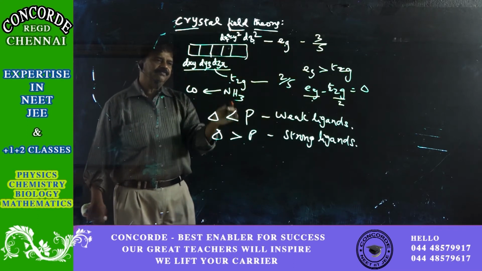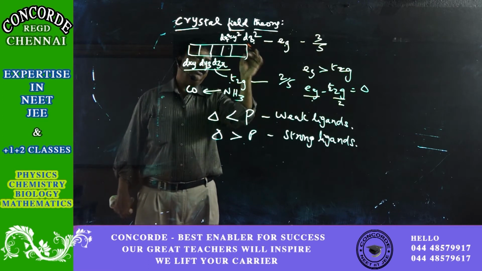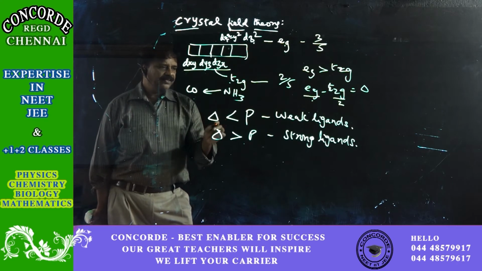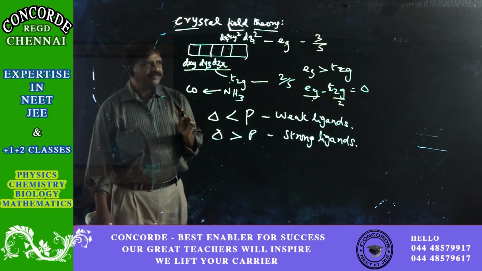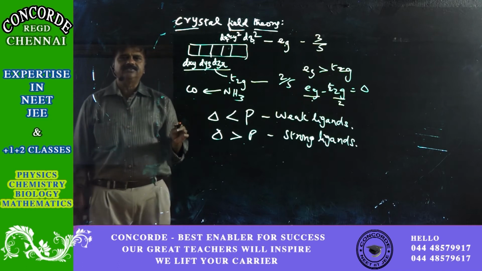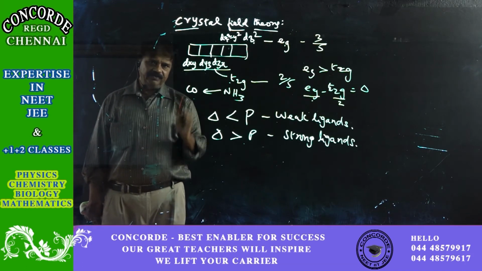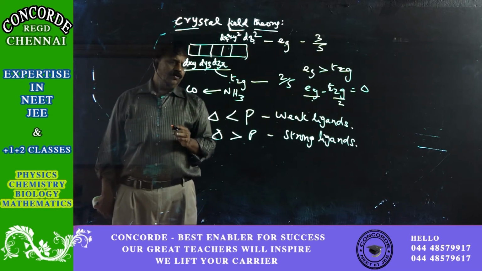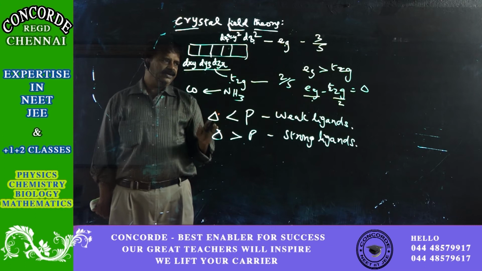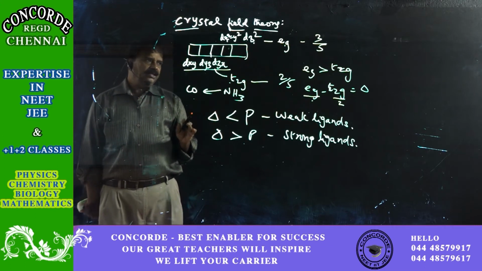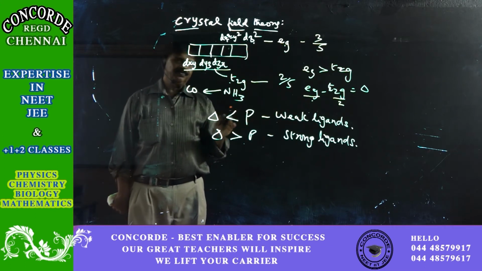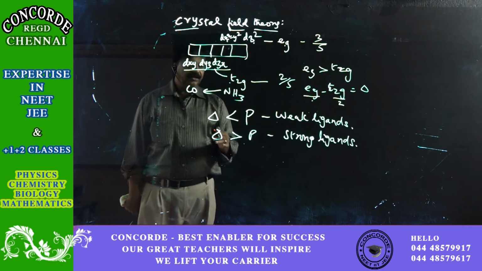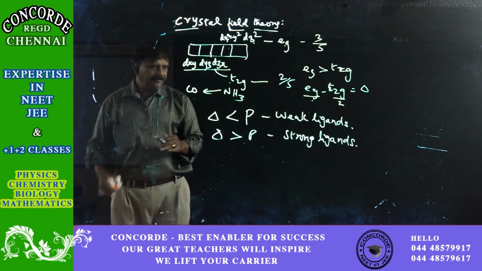Okay. If the pairing or repulsion is more, definitely a minimum of these 2 in Eg will be there. Okay. So, this is the scientific explanation of all the assumptions or drawbacks or limitations of valence bond theory of coordination compounds. I hope you are able to understand this very clearly, the difference in Eg and T2g. Okay. So, if you have any doubts, you can even clarify with me personally.